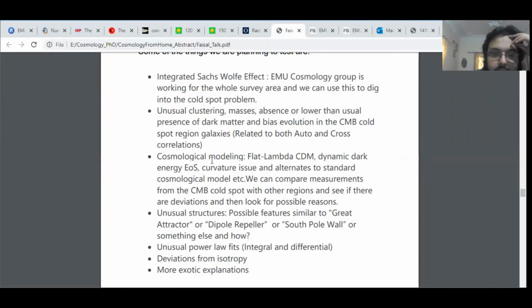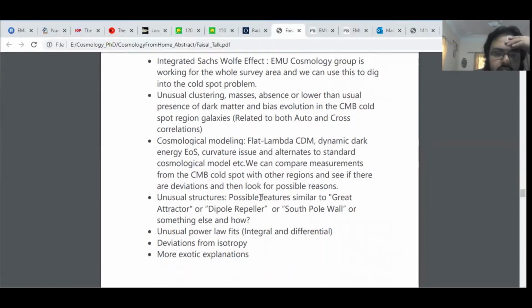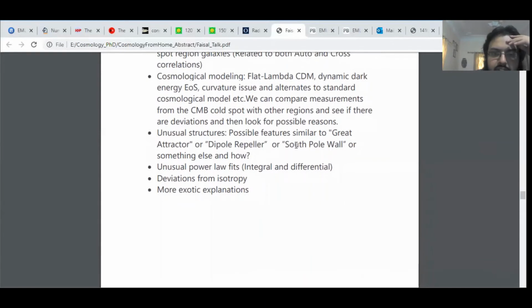The other thing is cosmological modeling. Maybe some of the assumptions related to flat Lambda CDM or dynamic dark energy models that you consider are not working there. That will give us a chance to study some unusual cosmologies, and maybe there are some unusual structures like the Southern Pole Wall which are causing this effect, or some other flow-like structures where matter is flowing between different regions, like it happens with the Great Attractor and Dipole Repeller, or maybe some unusual power law, as I discussed for magnification bias.